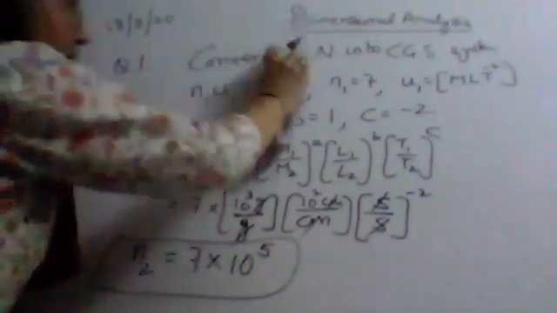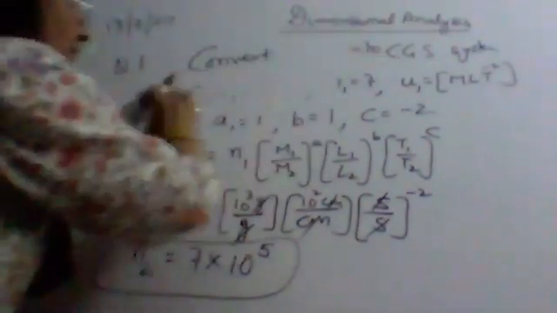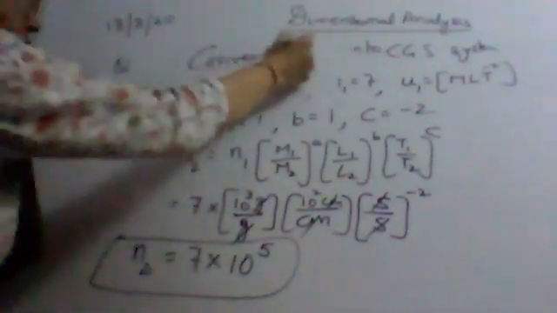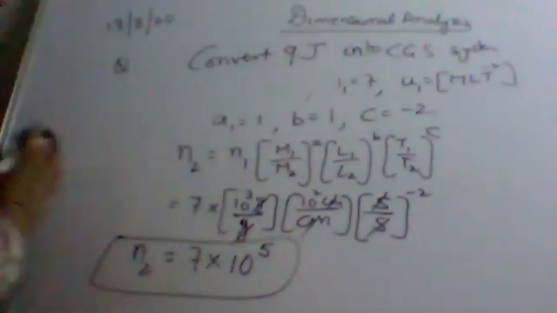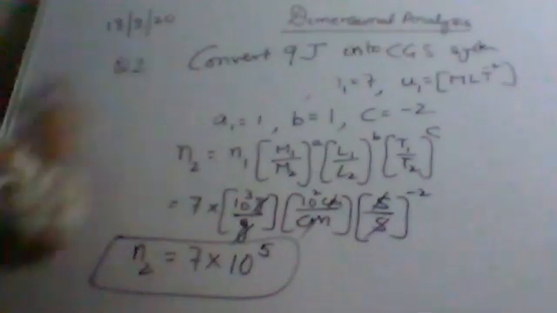Now you will do one question and give me the answer of it. Write down: convert 9 joules into CGS system. Find out N2 and give me the answer. Okay, the same way.